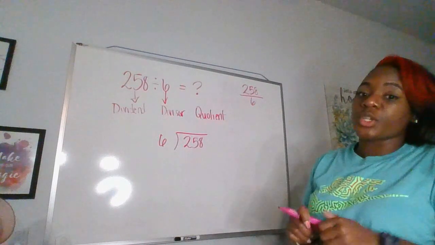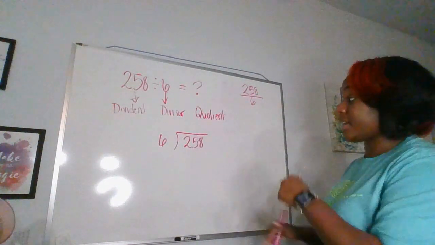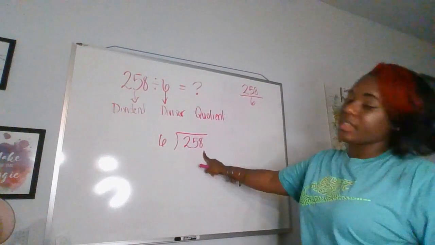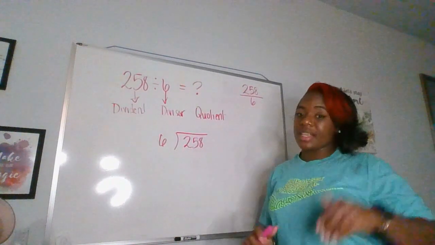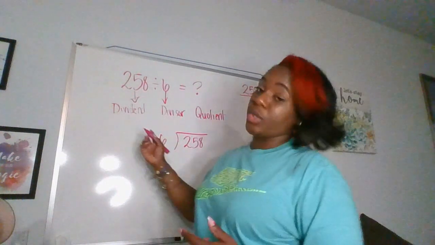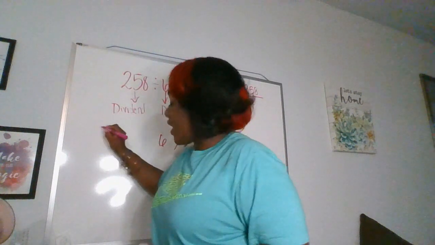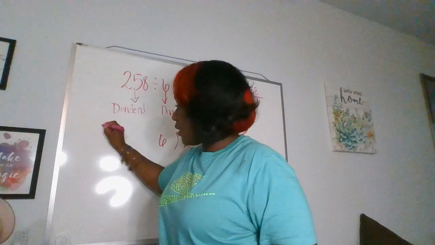And now we're going to break it up and figure out how many times the number 6 can go into each one of these digits. We're going to go step by step and go place value by place value, right? The first step to dividing is to divide, right? So here's an acronym that we can use.